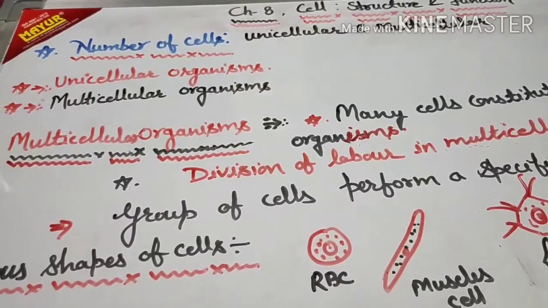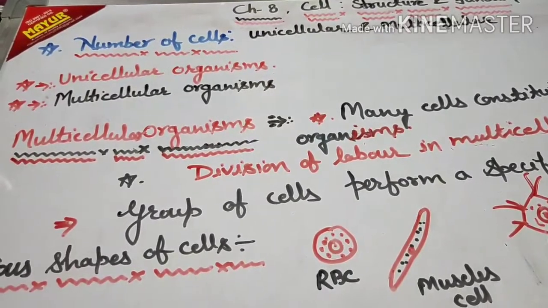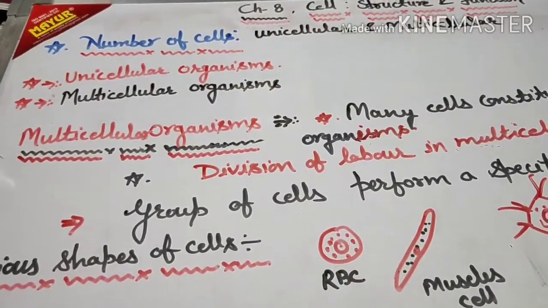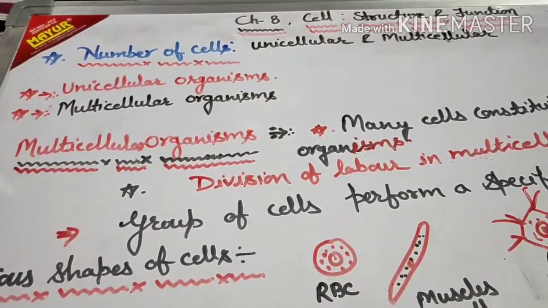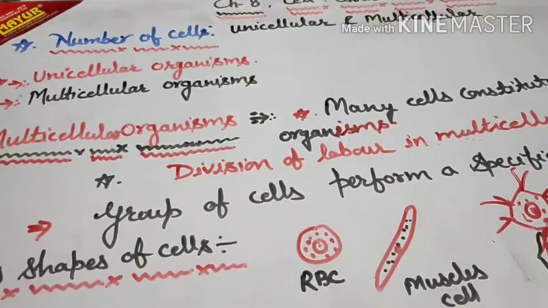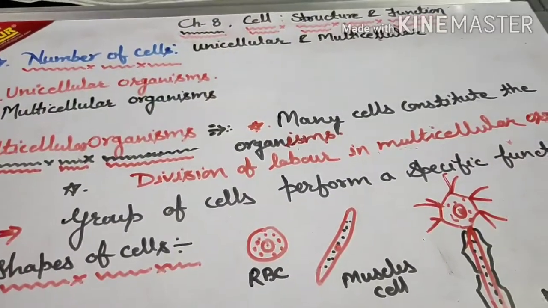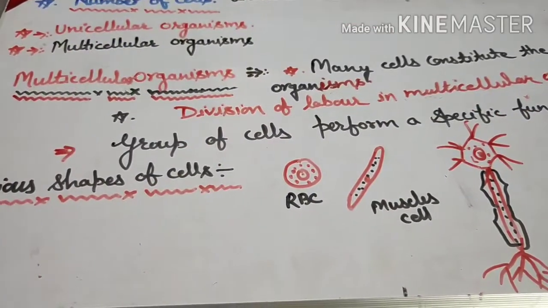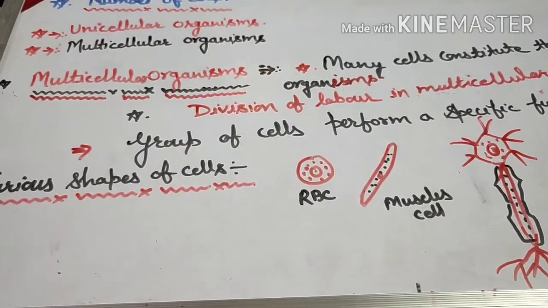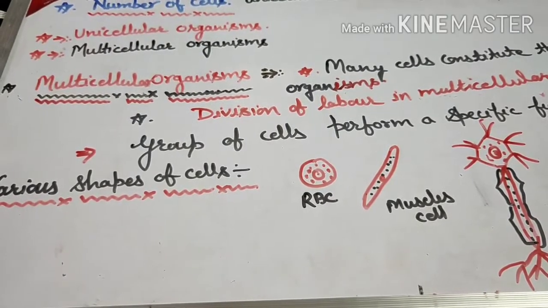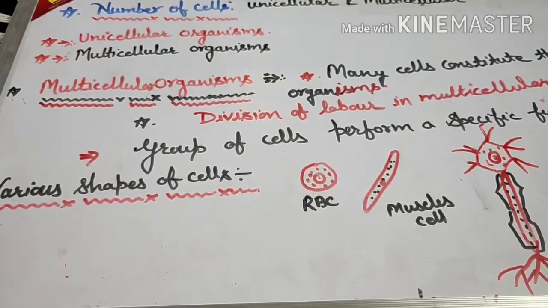A group of cells performs a particular function, another group of cells performs another function, and a third group of cells performs yet another function. That's how labor gets divided between the multiple cells. Different organisms have cells of different kinds. Cells show variation in terms of their shapes and sizes. The shape and size of cells are related to the specific function performed.